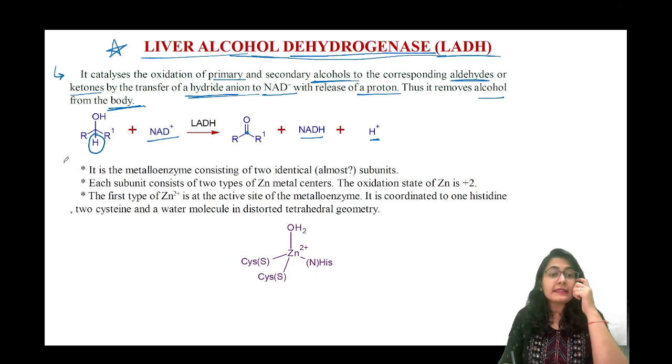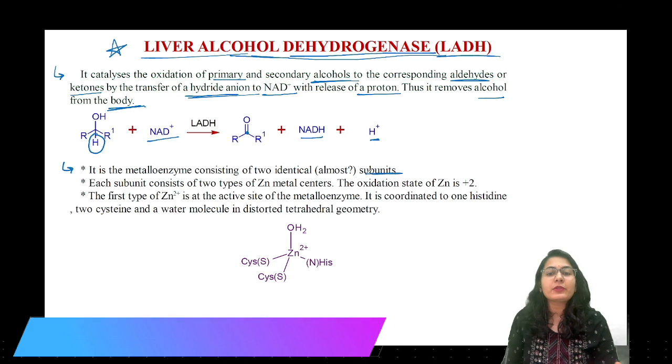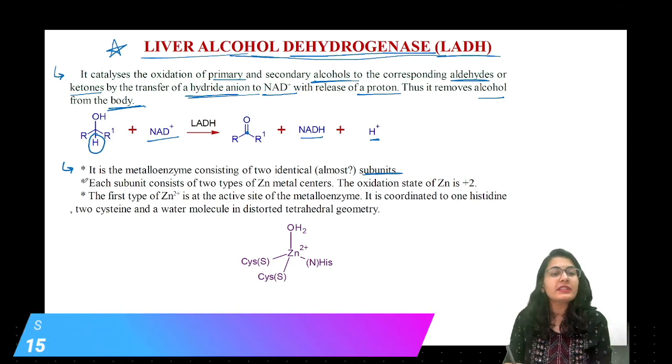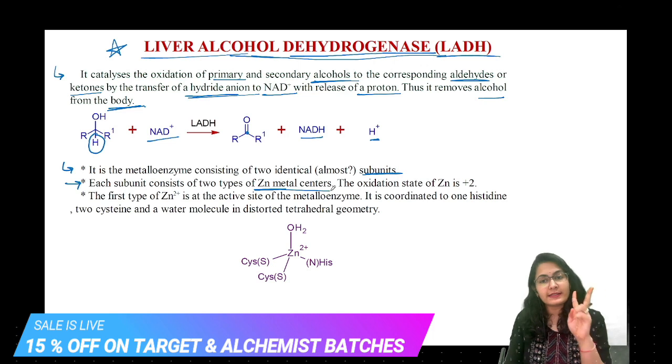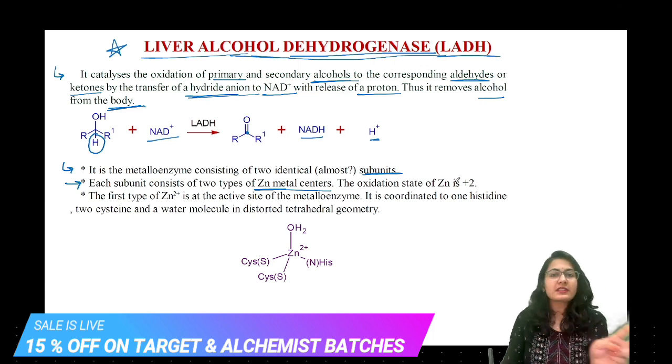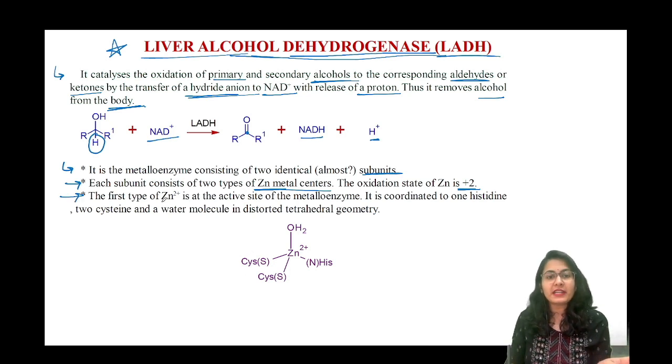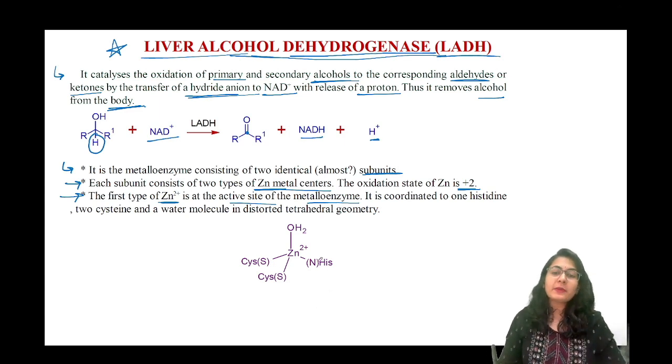Now, it is the metalloenzyme consisting of two identical subunits, almost identical subunits. Each subunit consists of two types of zinc metal centers. The oxidation state of zinc is +2, most common oxidation state. So it looks like this type. The first type of Zn2+ is at the active site of the metalloenzyme. So the zinc stays at the active site of the metalloenzyme.